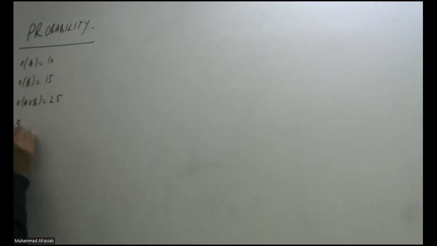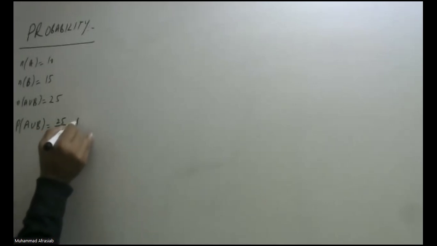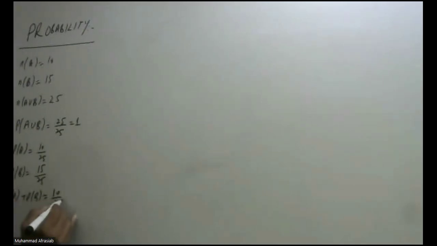So probability of A union B is equal to 25 over 25, and that is equal to 1. Probability of A is 10 over 25. Probability of B is 15 over 25. So probability of A plus probability of B is equal to 10 over 25 plus 15 over 25, and that is equal to 1.